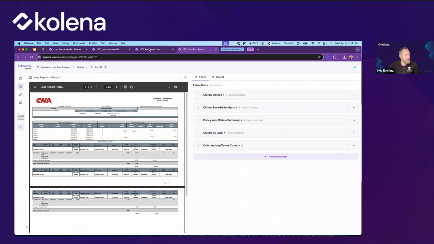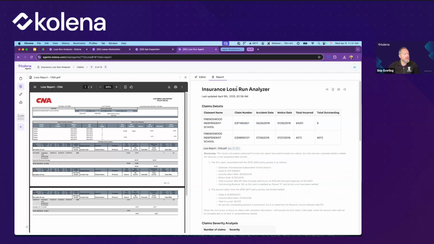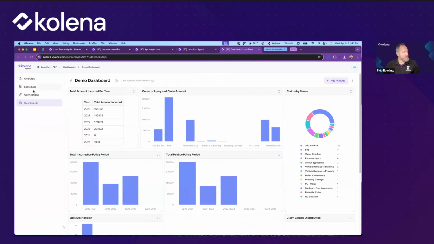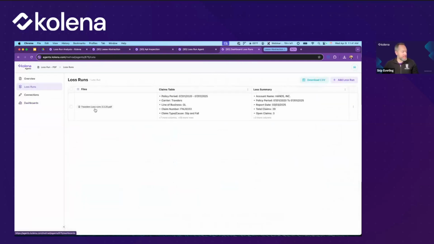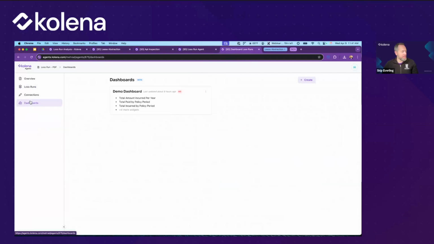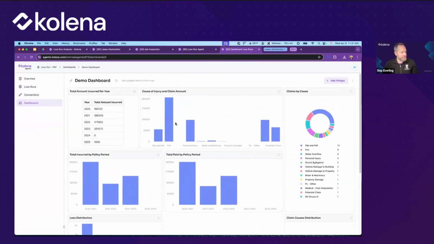And in this case, we can actually see what we can build up. As we're doing this, we're getting reports for each of these loss runs. Let's say we're doing a whole bunch of loss runs and we want to have a high level view. There's a feature I haven't shown yet, and that's the dashboard. This is what we were looking at, but now we're taking a look at this dashboard.